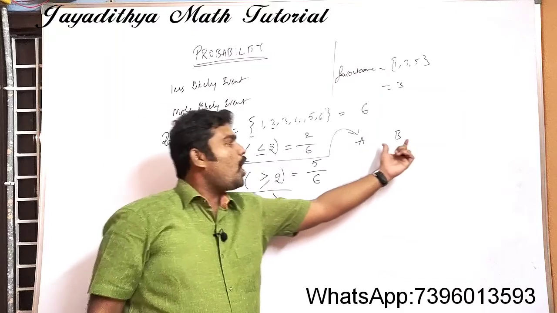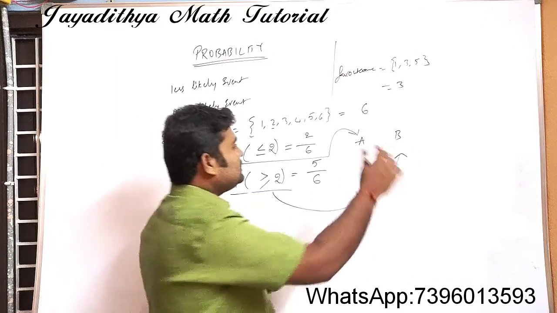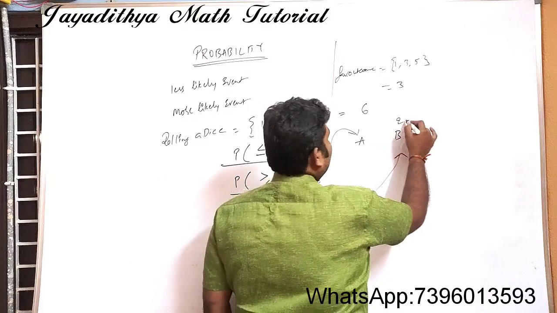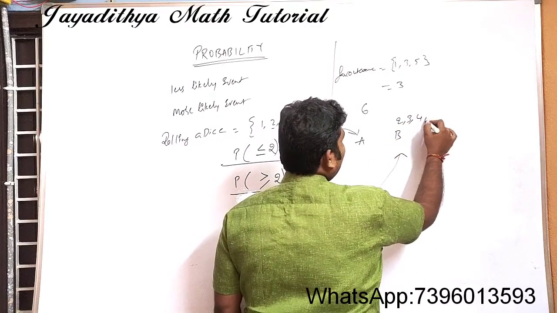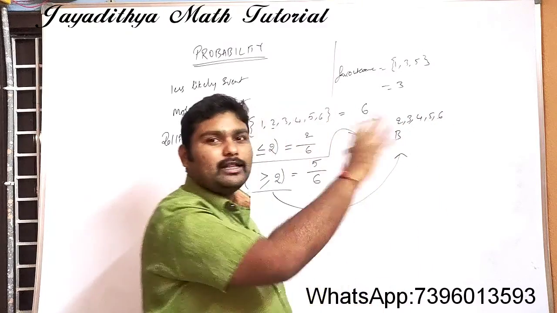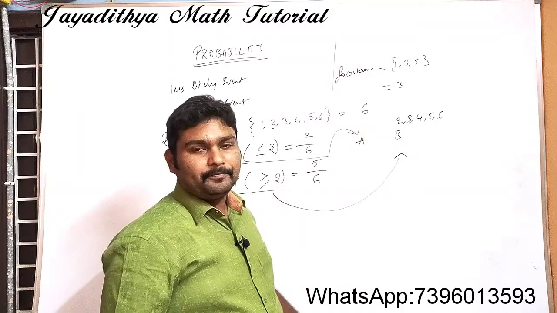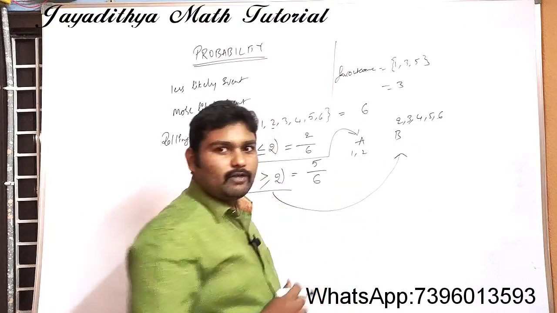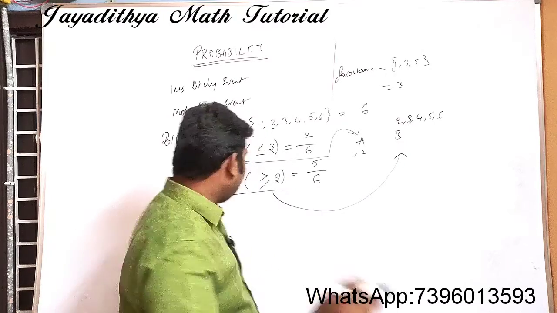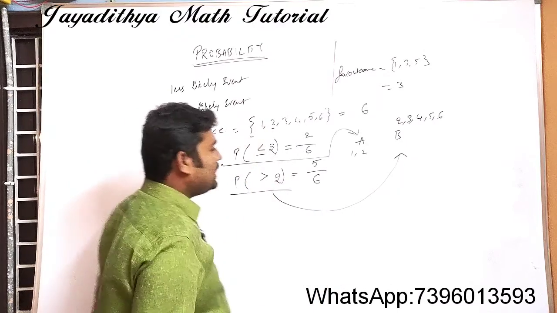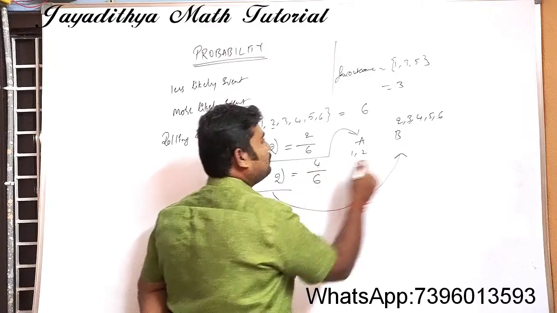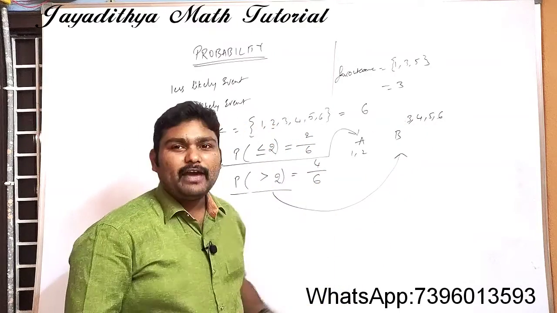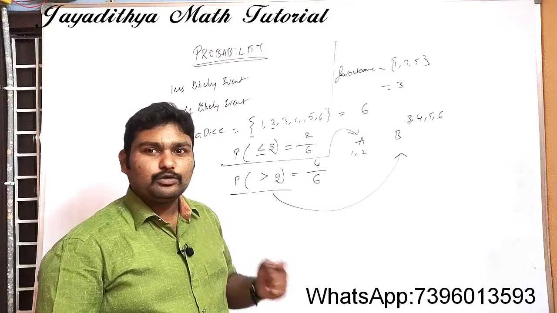See here, the options are very much more. For what results will B win the game? For 2 he will win, for 3 he will win, 4, 5, 6. For all the 5 values, who will win? B will win. Even if we take only greater than 2, he will not have 2 here. And A will be winning only when he gets 1 and 2.